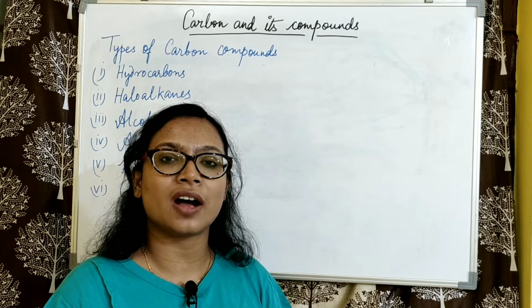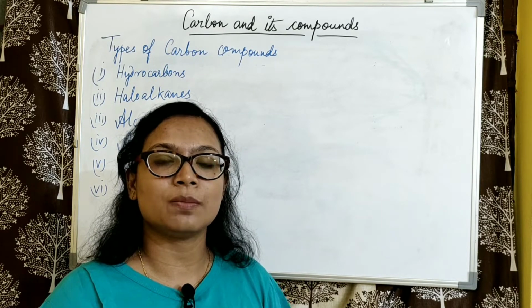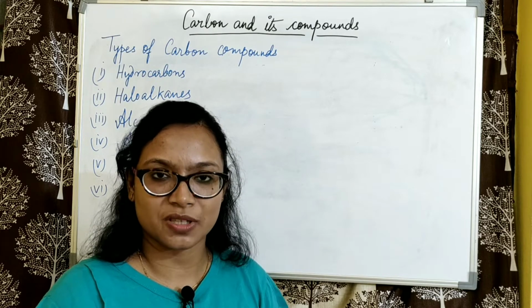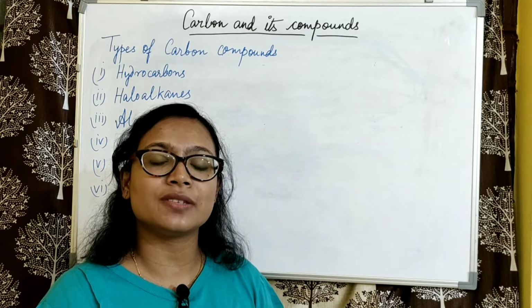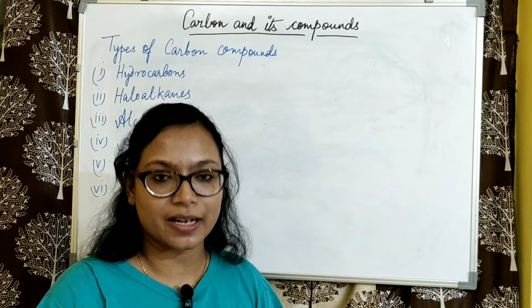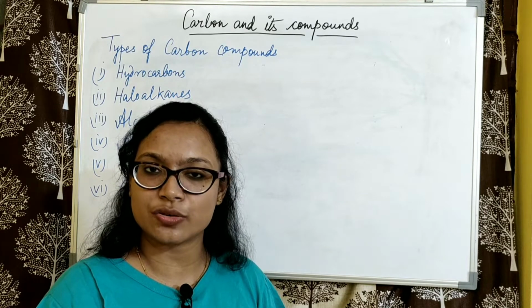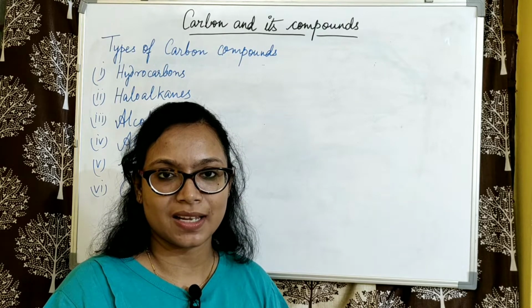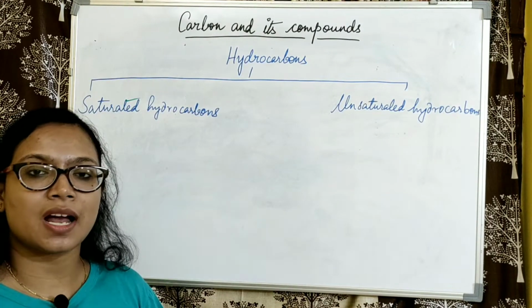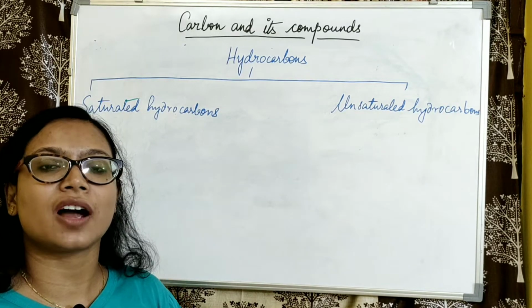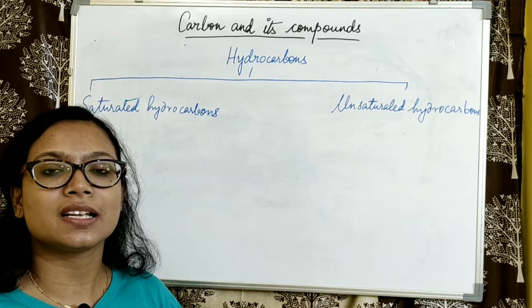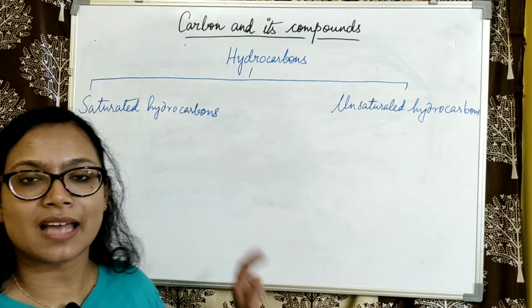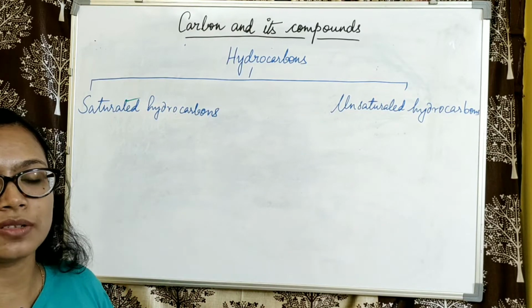Now the compounds of carbon and hydrogen lead to a branch of chemistry referred to as hydrocarbons, that is organic chemistry. Hydrocarbons we can further split up into 2 categories. The first category is the saturated hydrocarbons and the second is the unsaturated hydrocarbons. Saturated hydrocarbons are hydrocarbons which consist of carbon atoms linked by single covalent bonds, that is, the sharing of electrons is just 1 pair. So let us have a look at what saturated hydrocarbons look like.